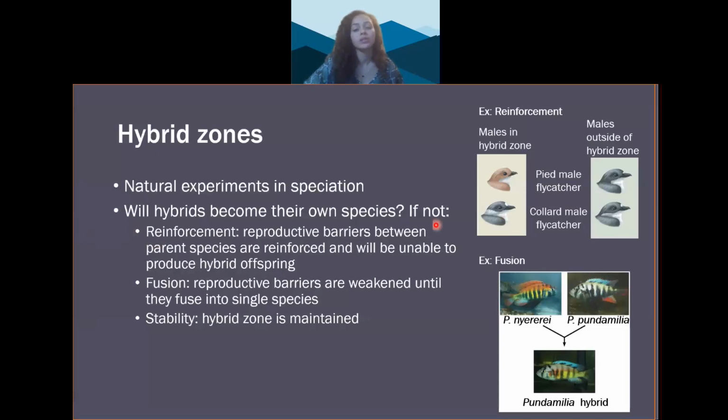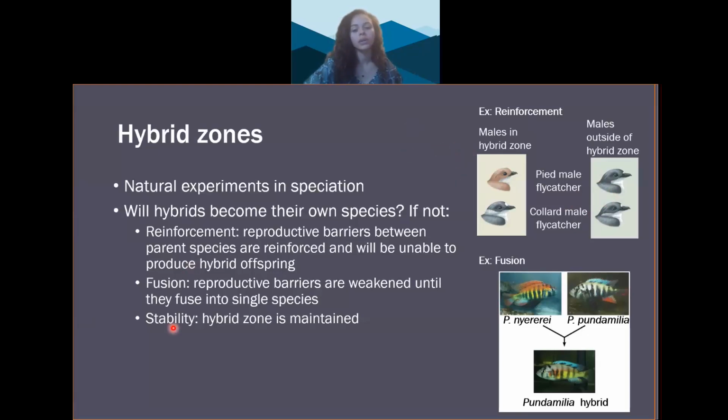One example is with the flycatchers. The flycatchers are types of birds, and the males are more similar in allopatric populations than in sympatric populations. So in the hybrid zone, males of different species look more different from one another. And the females are choosy, so they only choose the male of their own species to mate with. Outside of the hybrid zone, males of different species may look relatively similar, and the females don't have a strong mate preference. So in this way, reinforcement is a type of natural selection.